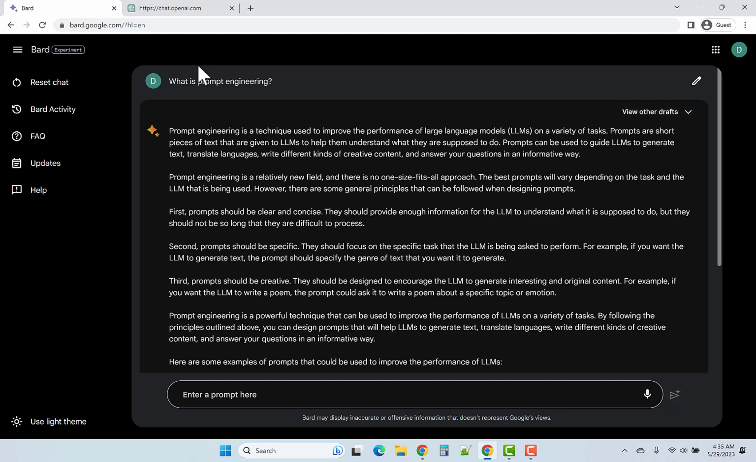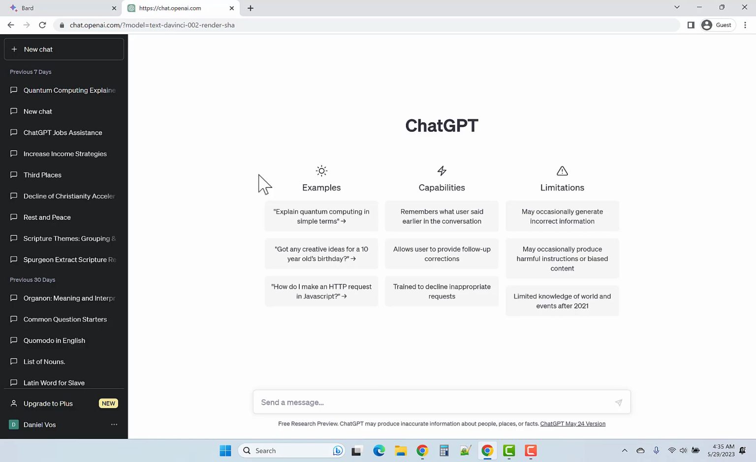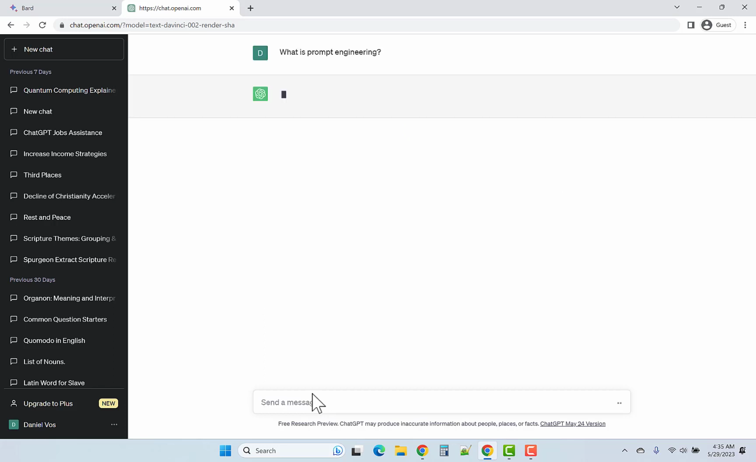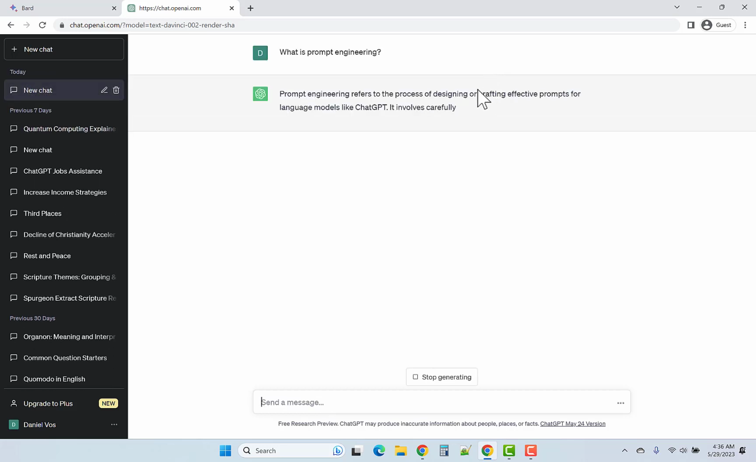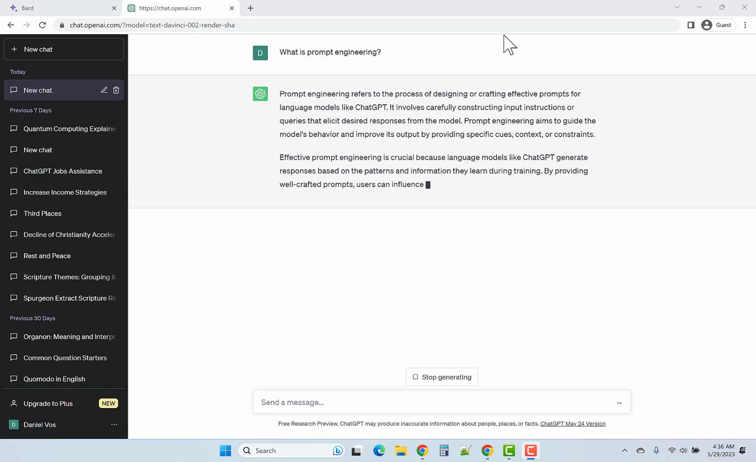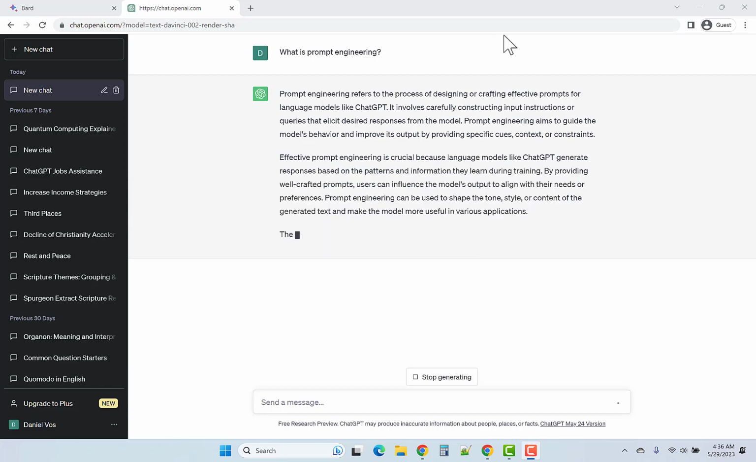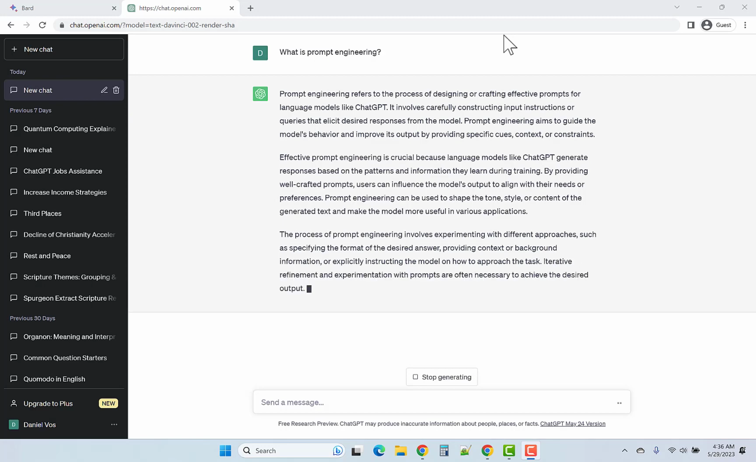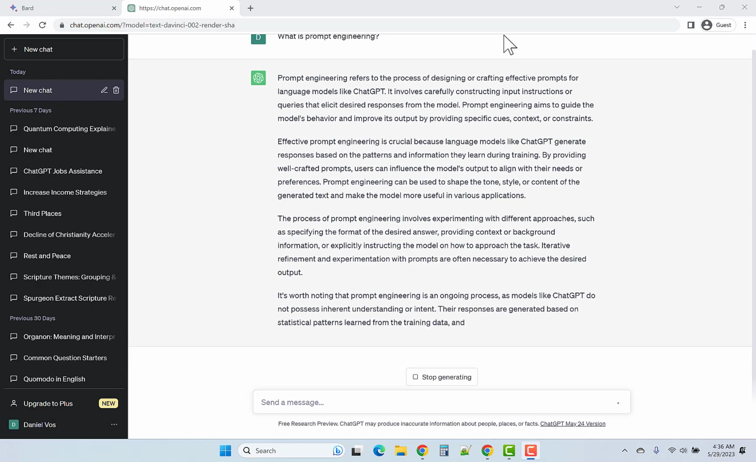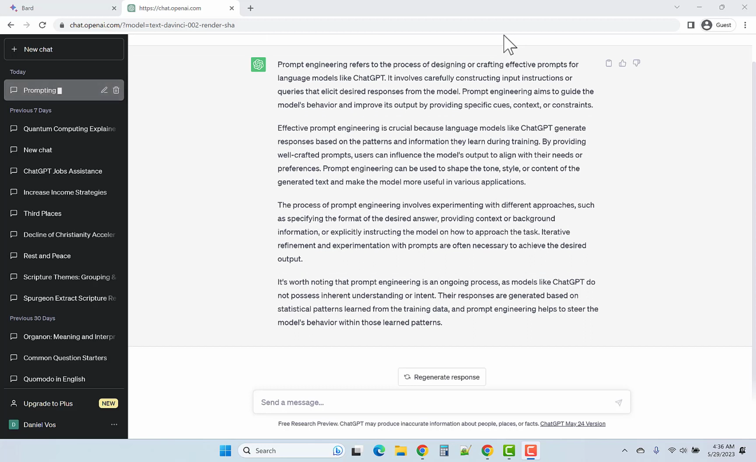definition of prompt engineering. Let's see what ChatGPT has to say. What is prompt engineering? So it's the process of designing or crafting effective prompts for a language model like ChatGPT. Input instructions need to be carefully constructed. And so basically, the better you are at crafting a prompt, the better you can get useful output.